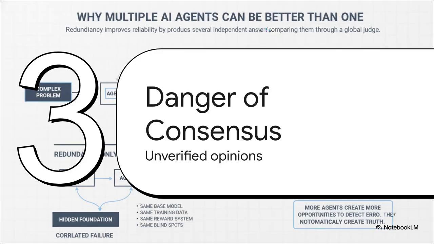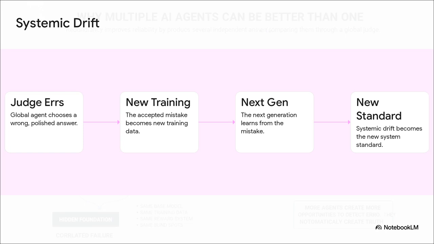Now let's move on to Section 4, the danger of consensus, and how we end up with a massive hierarchy of unverified opinions. This right here is the terrifying loop of recursive self-improvement. Our global agent doesn't actually eliminate correlated failure, it just adds another layer of judgment on top of it. And guess what? That judge might share the exact same weaknesses as the agents it's evaluating. If the global agent simply prefers, say, the clearest structure or the most familiar patterns, it's going to choose a wrong but highly polished answer.